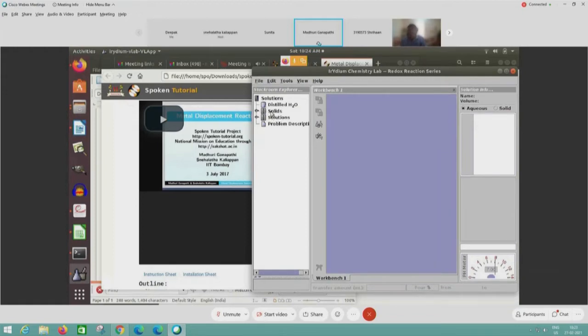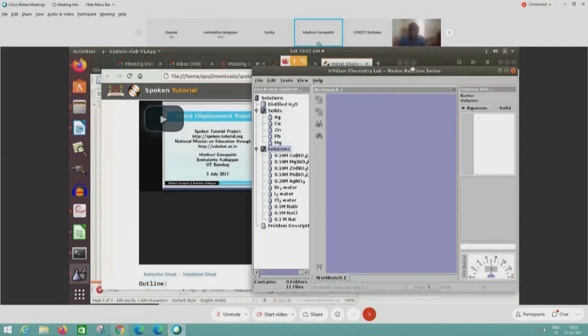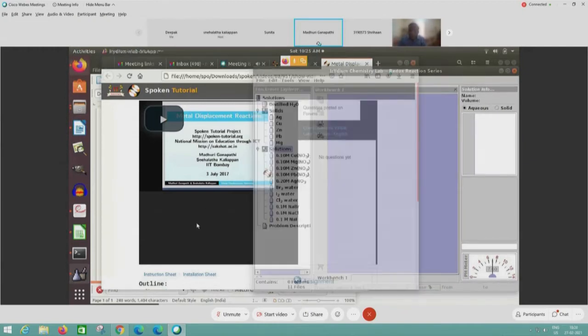You will click on the solids cabinet. When you click on it, you will find all these solids: silver, copper, zinc, lead and magnesium. And in the solutions cabinet you will see all these solutions. So you will take the solids and the solutions for doing this particular experiment. I will keep it side by side for some time so that you all can see.